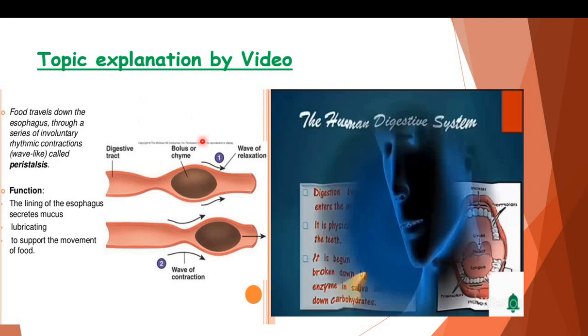Here is a small diagram which is showing the digestive tract. Here is the digestive tract. This is said to be bolus or chyme. When the food is swallowed, it is turned into small pieces, and a wave of relaxation is there when the food is cut into pieces and swallowed. Here is the human digestive system explanation video, and I hope that you will learn from this video.